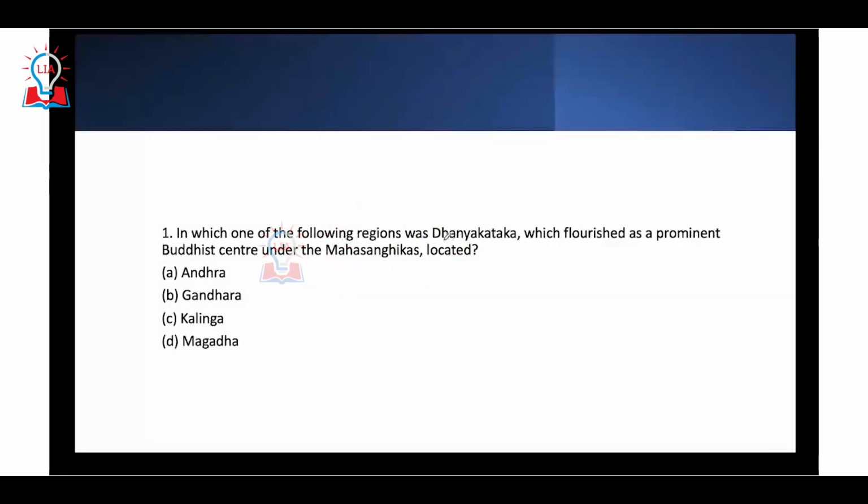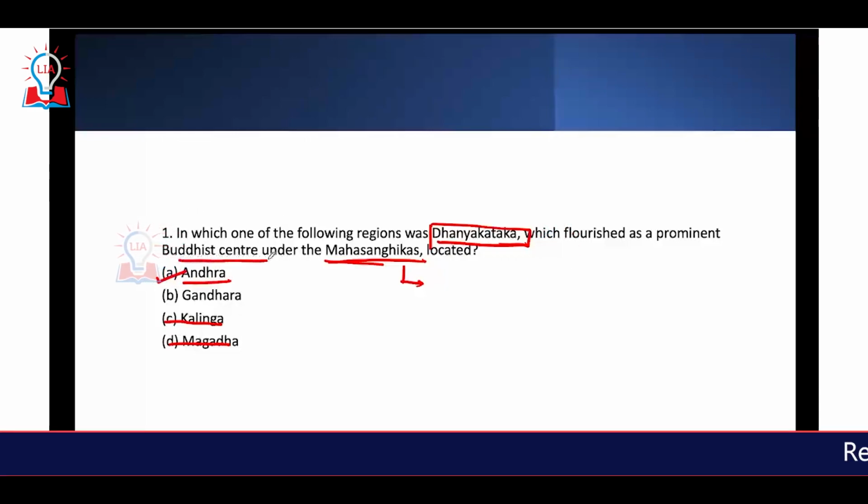In which of the following regions was Dhanya Kataka, which flourished as a prominent Buddhist center under Mahasanghikas, located? You can apply some logic here, and you can eliminate Kalinga and Magadha. Here we are talking about the Mahasanghika school of Buddhism. We all have studied that the Mahasanghika school evolved to form the Mahayana sect of Buddhism. Dhanya Kataka was a place in the Deccan, in present-day Andhra Pradesh, which was a very prominent Buddhist center.